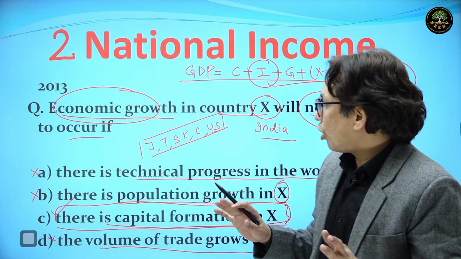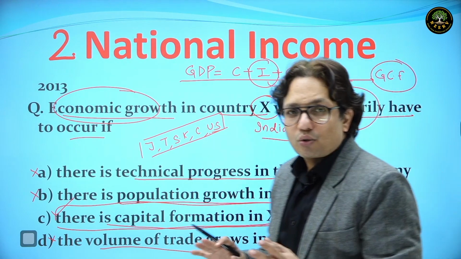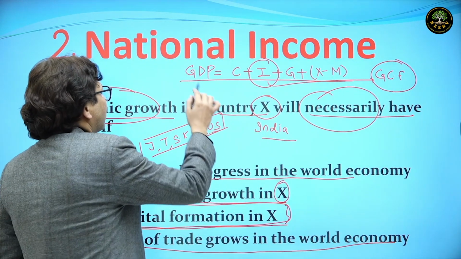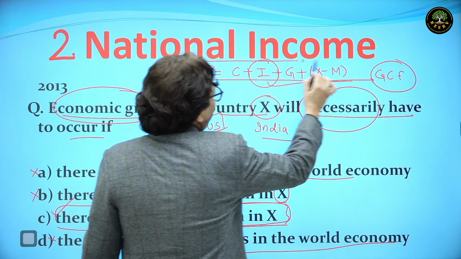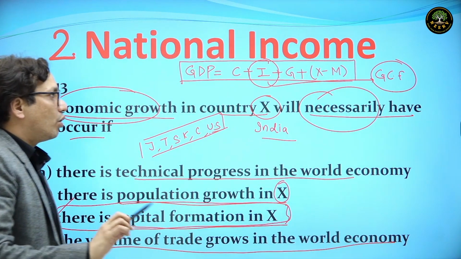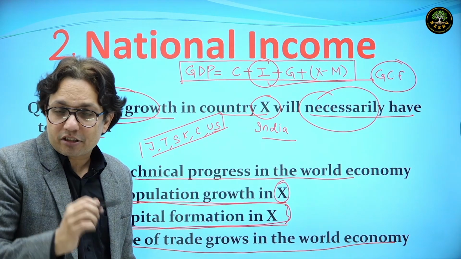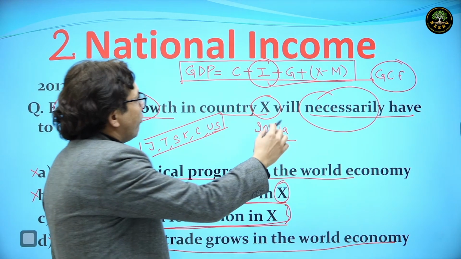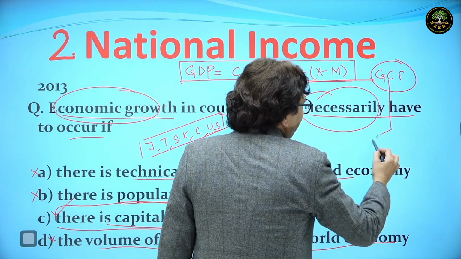In this question we have discussed two concepts. One is, what's the formula of GDP by the expenditure method? GDP is equal to C plus I plus G plus X minus M. At the same time, what is I called? I is called gross capital formation.